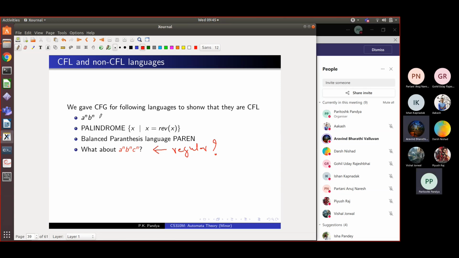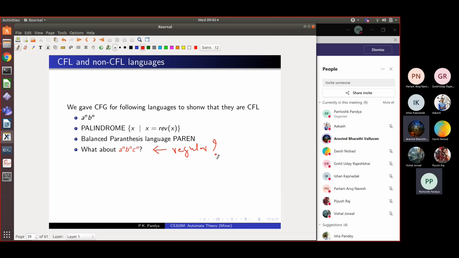Right. You could give a grammar for this, right? But for this, does there exist a context free grammar which will generate it? So the question is not so clear, right? The question is clear, but the answer is not very obvious, right?